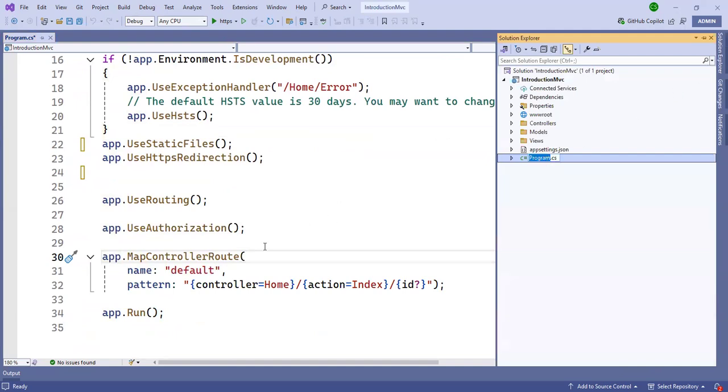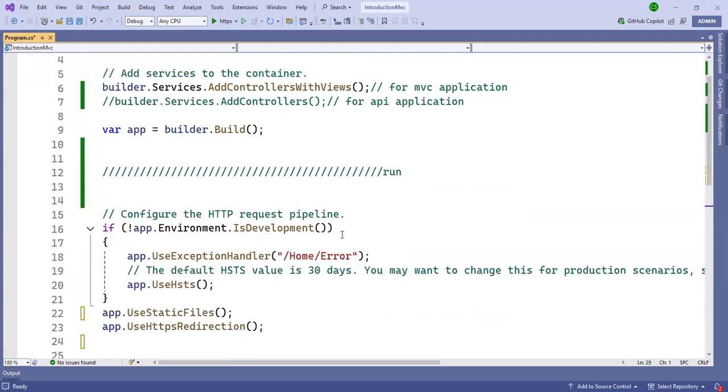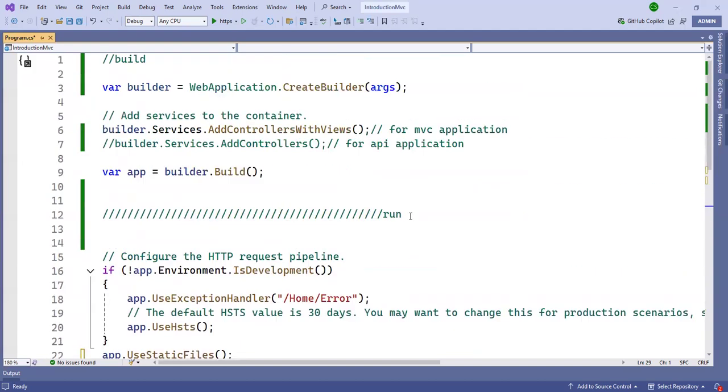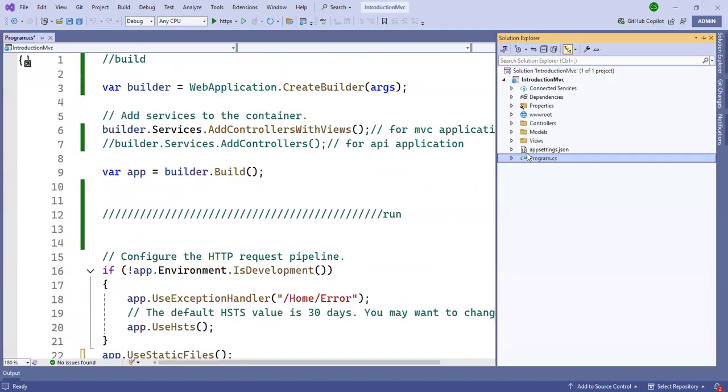If there is any confusion here? Yeah, I can understand. Okay.